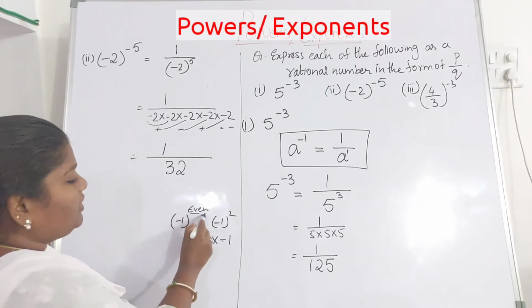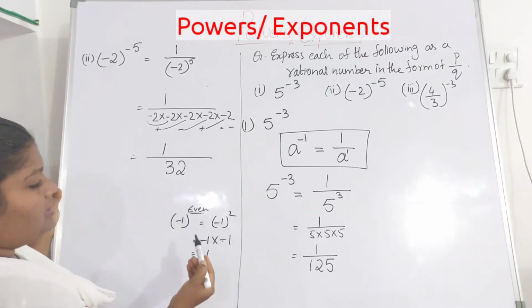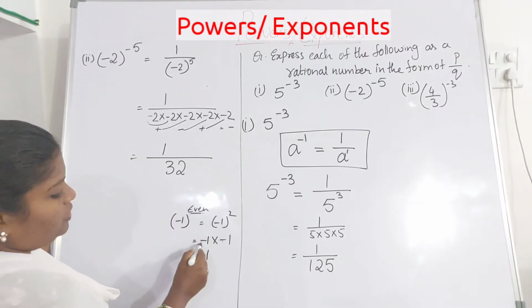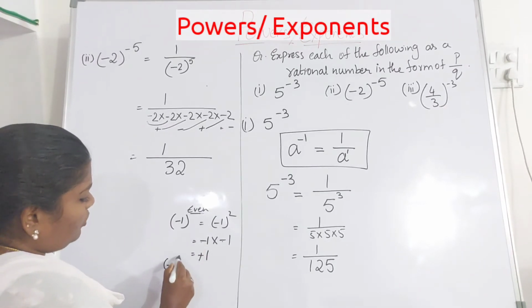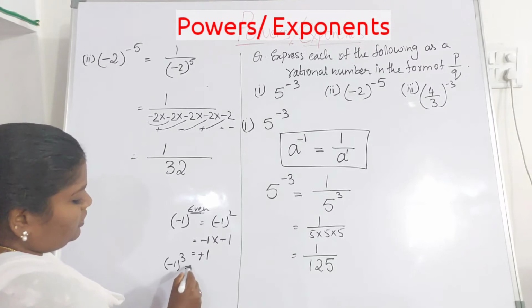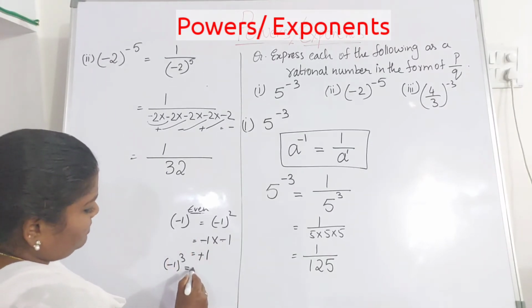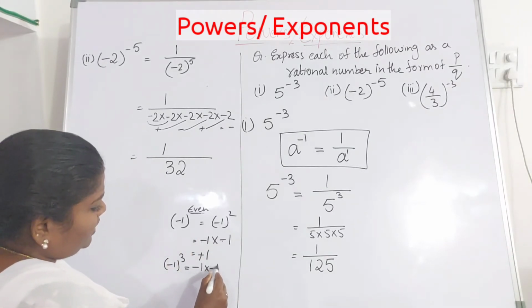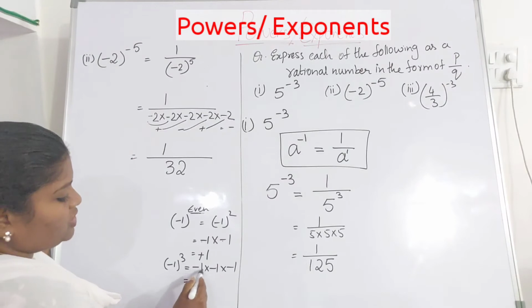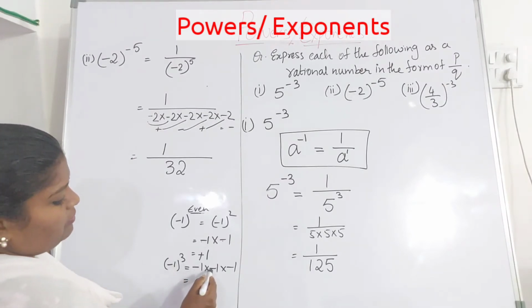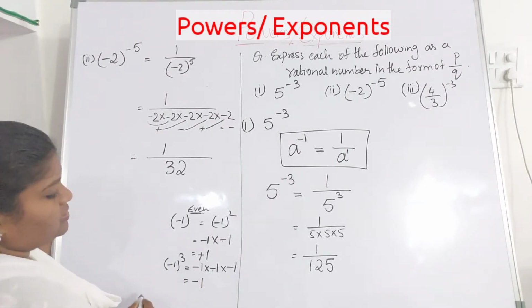Do remember, whenever you have an even number power for a negative number, you will be getting a plus number. In case you have an odd number, you will be getting a negative. So let me explain. Minus 1 into minus 1 into minus 1. So 1 1's is 1, 1 1's is 1. Now here minus into minus plus, plus into minus is minus.